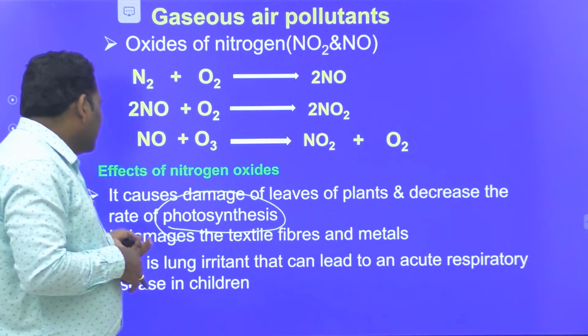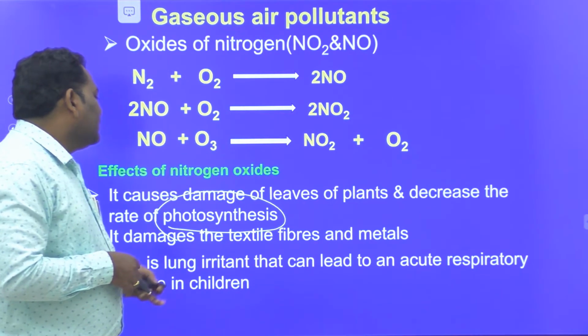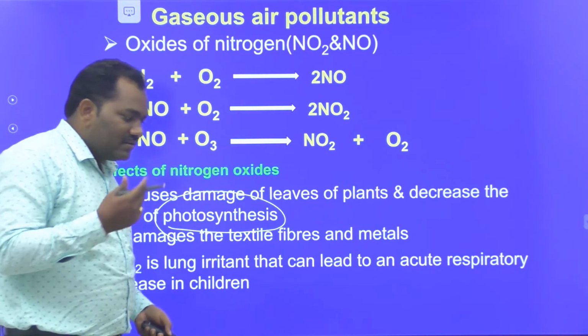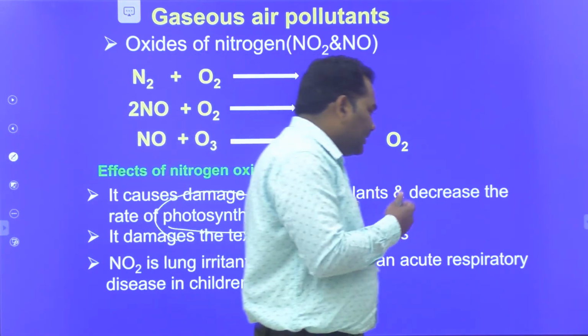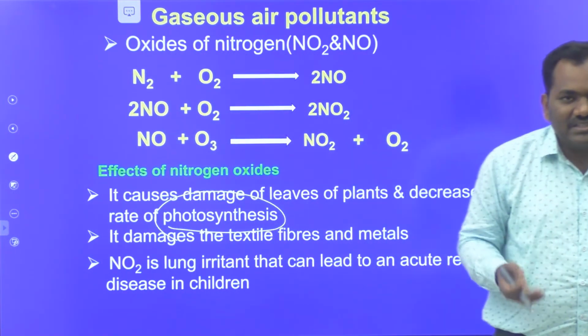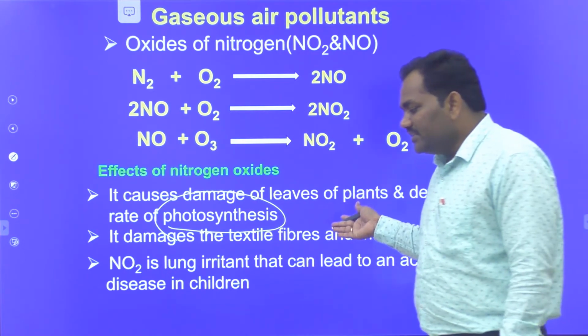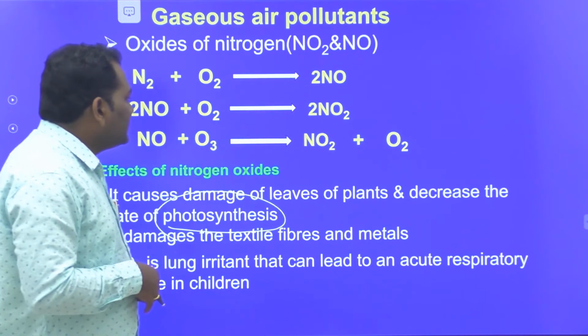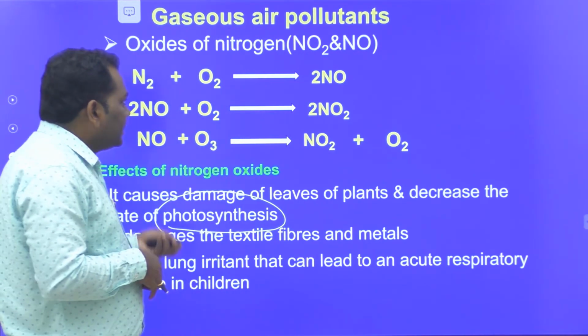And the next one is NO2, a lung irritant that can lead to acute respiratory disease in children. So when nitrogen monoxide and dioxide enter into children's bodies, they damage the lungs of those children. So these are the major disadvantages of nitrogen oxides.